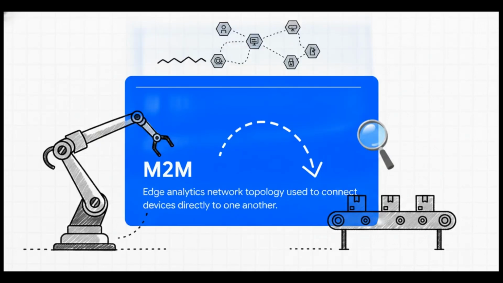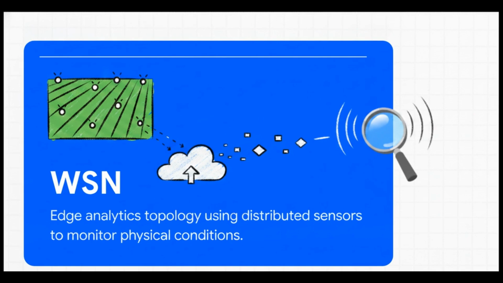The first topology we'll look at is M2M, or machine-to-machine. This is an edge analytics network topology used to connect devices directly to one another without any kind of middleman. Picture a fast-paced factory floor where a robotic arm talks directly to a conveyor belt to adjust its speed in real time. It's incredibly fast, totally decentralized, and forms the bedrock of our data generation. It basically acts as the localized reflexes of our network, reacting instantly without needing to ask a distant server for permission.